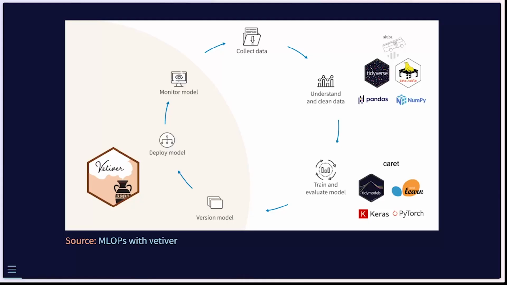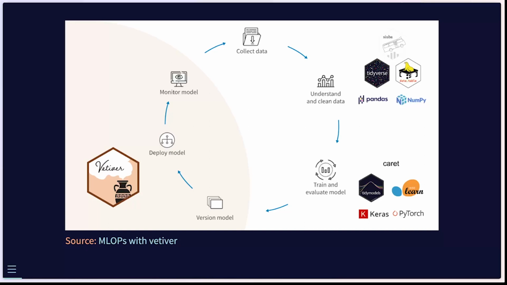Before we dive into the code, I want to zoom out and look at the full MLOps lifecycle. We're going to assume that data collection is already complete. We're using an example from the Palmer Penguins package. I imagine many of you have seen this data set before. We'll use a little bit of the tidyverse tooling to start understanding and cleaning our data, though that's not the focus of today's video. We'll be using the tidymodels ecosystem to both train and evaluate our model using techniques like cross-validation and hyperparameter optimization with Bayesian optimization approaches.